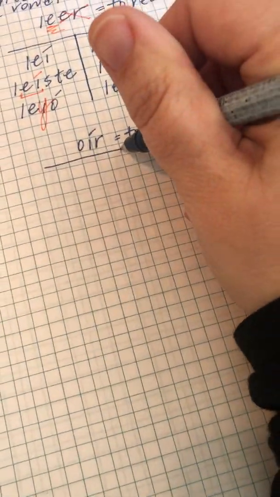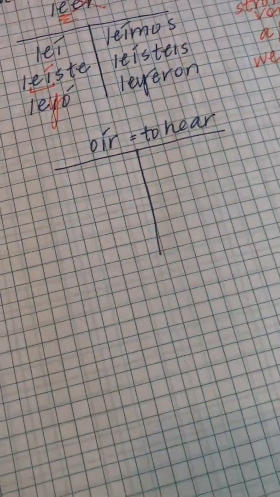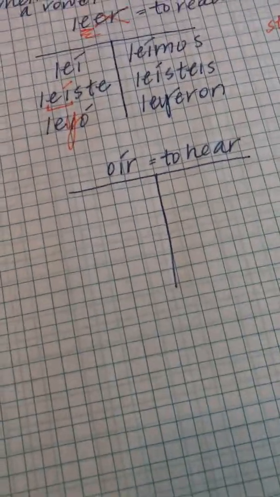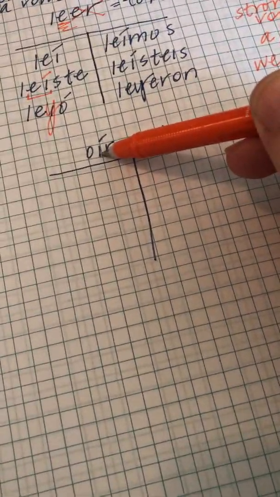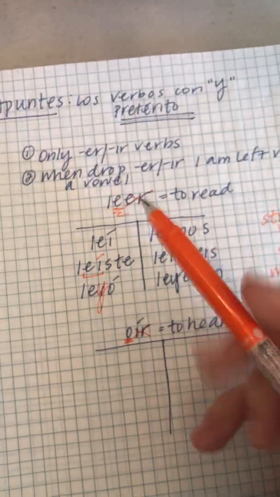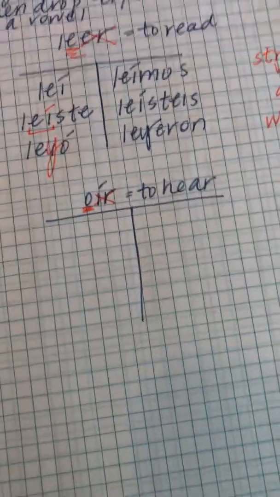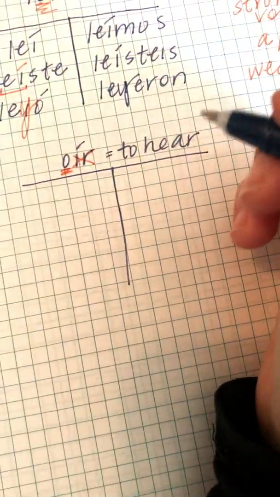Okay, so we use this verb a lot when we talk. So let's do the yo form first. Before I get started though, let's look at a couple of things. It's an IR verb. When I drop the IR, I'm left with a vowel. That means it follows my rules for Y verbs. Okay, so I go to the yo form. The yo form of oír is going to be oí. It's normal.